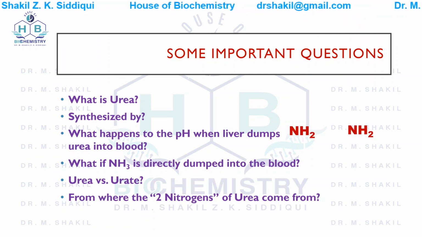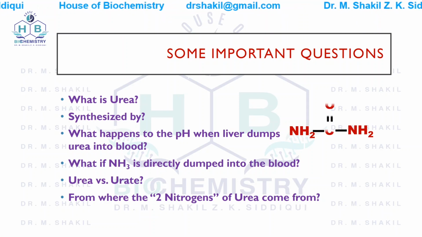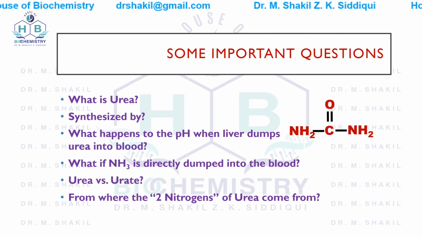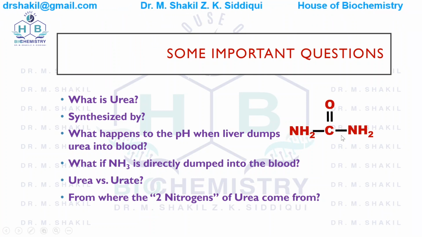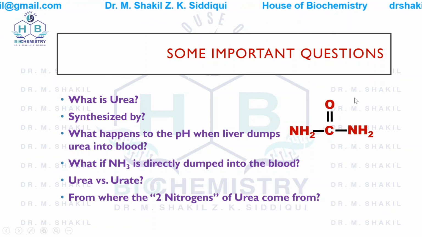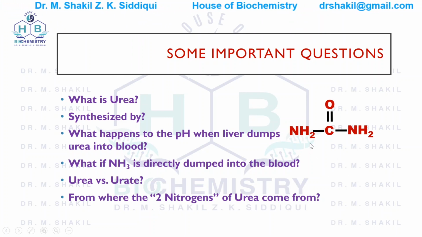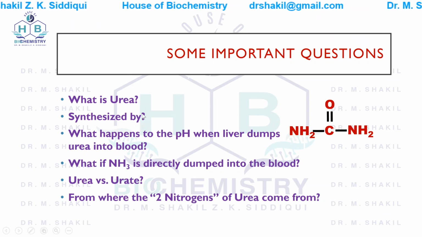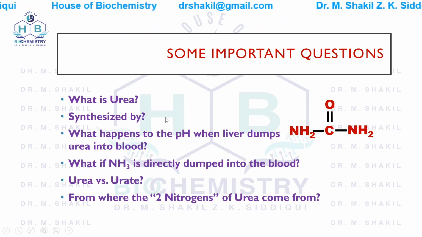There are two amino groups that are attached to a carbonyl group, and this forms the urea. Now the second question, where it is synthesized: in the liver, only in the liver cells.